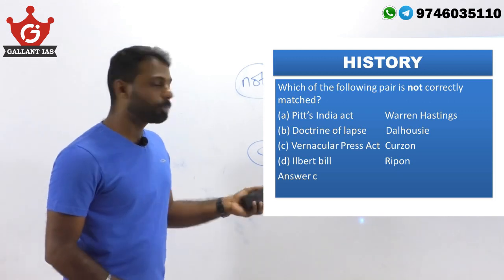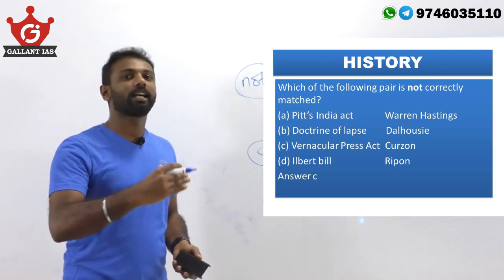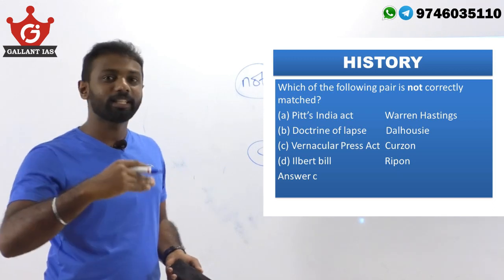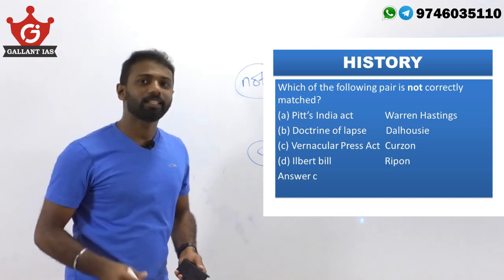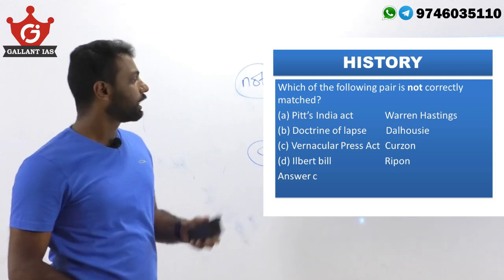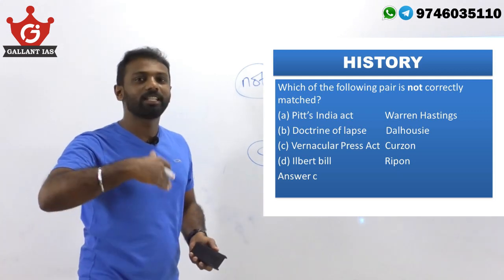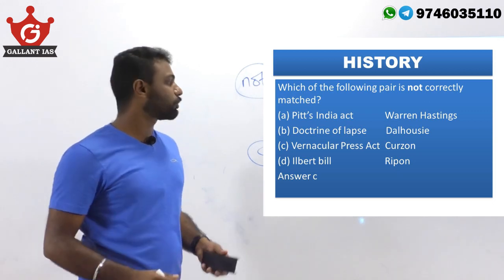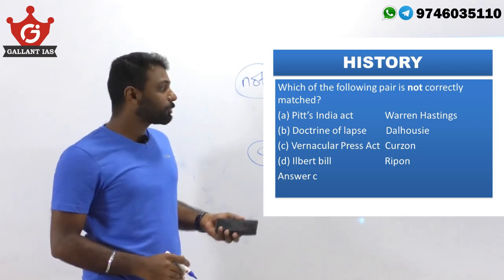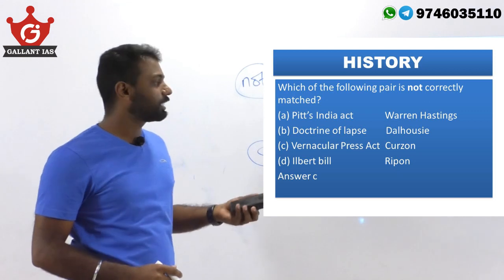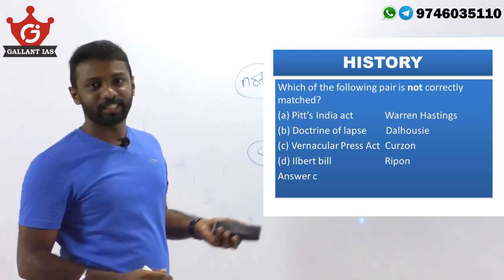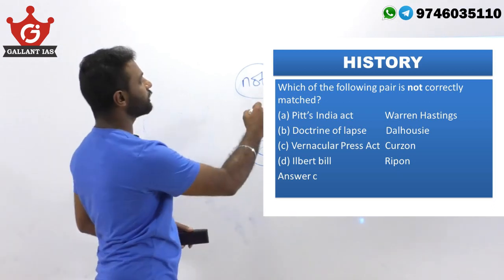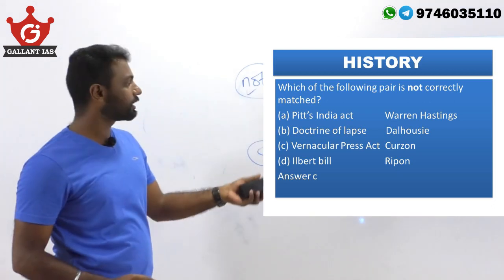Next one is regarding the Ilbert Bill. It is a kind of judicial reformation which allows Indian judges to try Europeans. Just because many Europeans opposed it, the bill got rejected or scrapped. It was during the period of Lord Ripon. So since the question asks for the pair that is not correctly matched, the answer is option C.